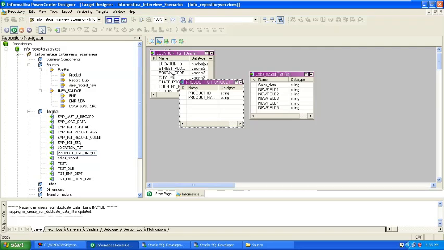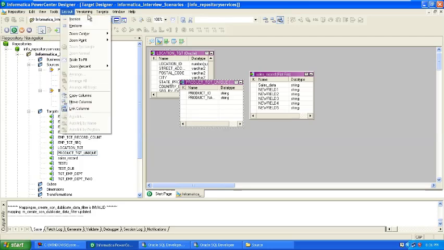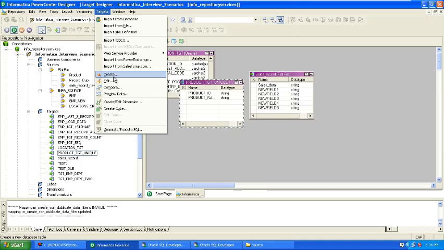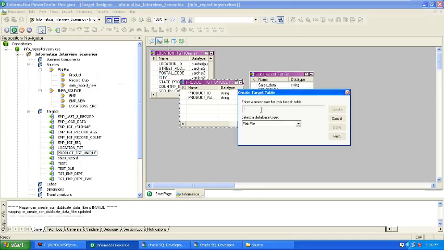Just click on copy. Let me create again. Yeah, so I created the product duplicate.